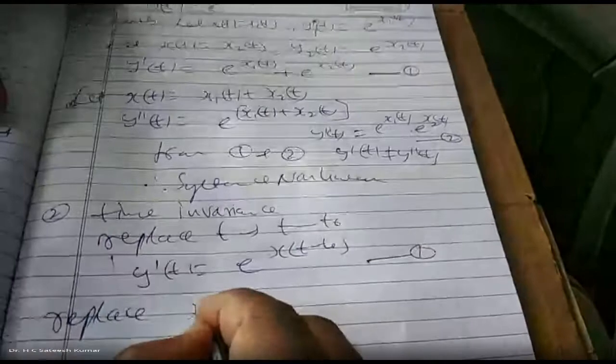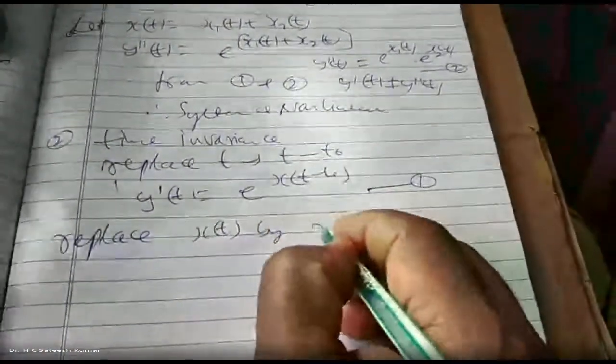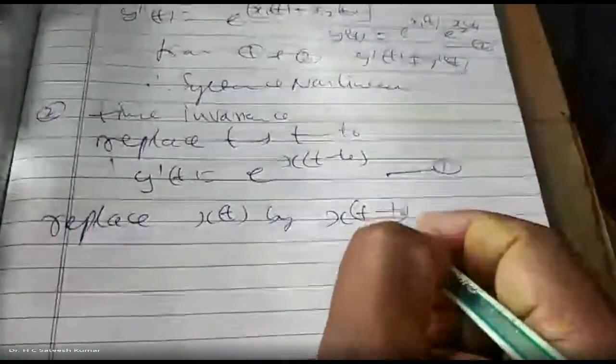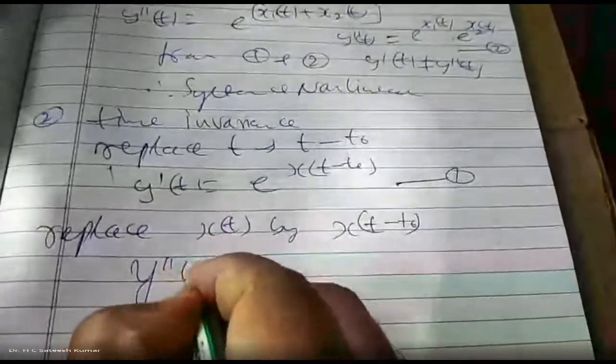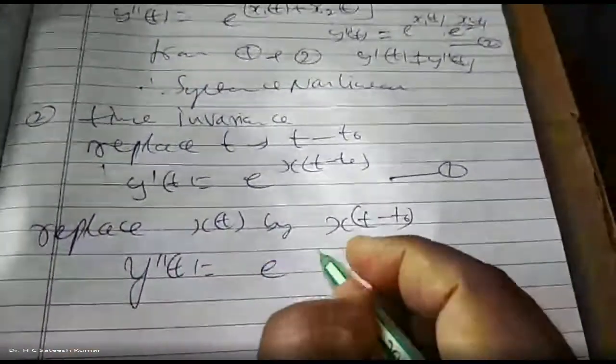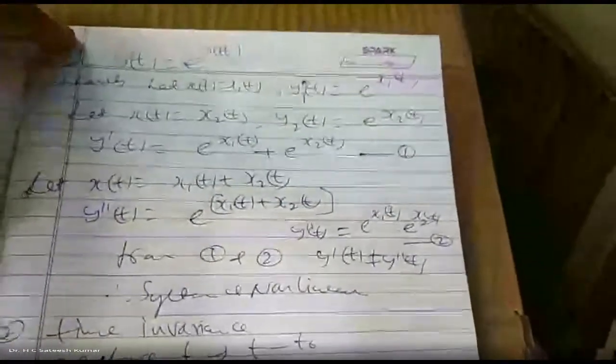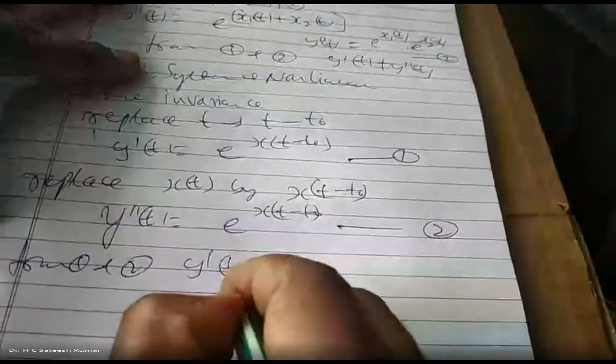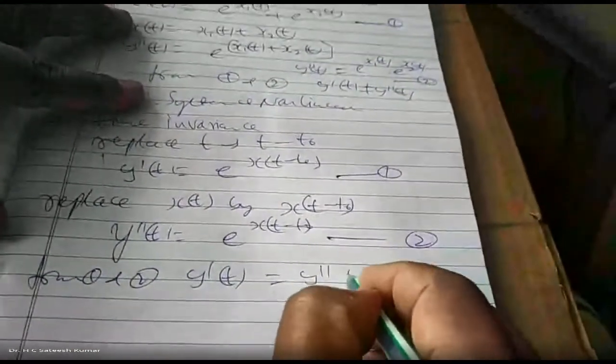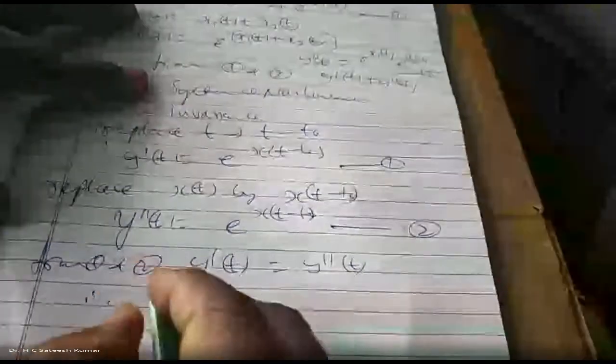Replace x of t by x of t minus t naught. Y double dash of t is equal to e to the power of x of t minus t naught. In place of x of t, you put x of t minus t naught. Call this equation number 2. From 1 and 2, we understood that y dash of t is equal to y double dash of t. Therefore, system is time invariant.